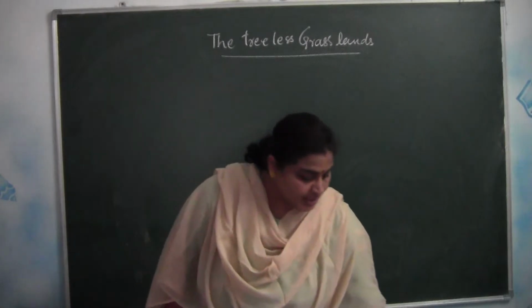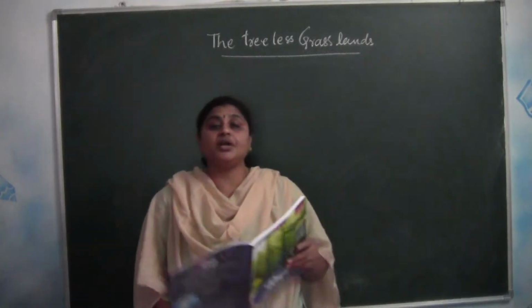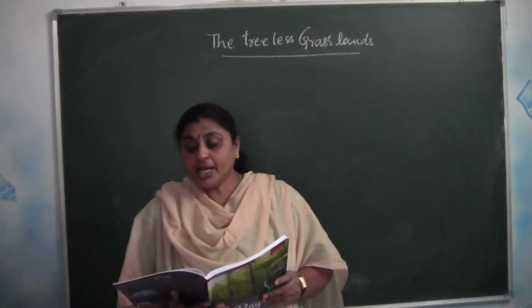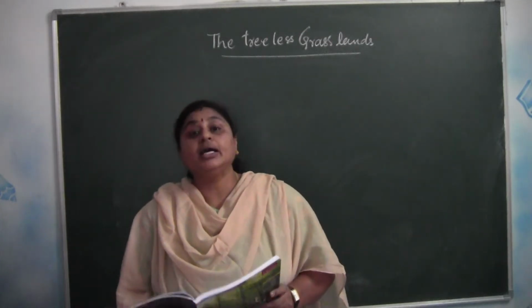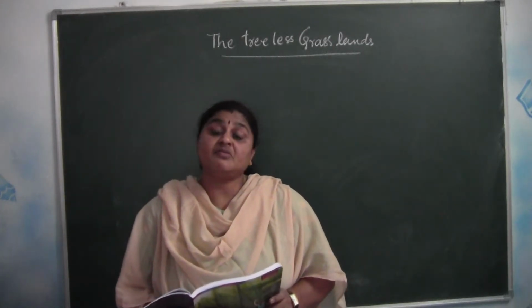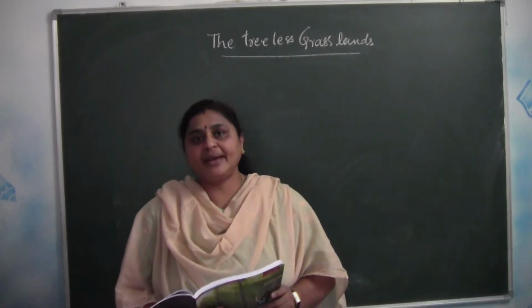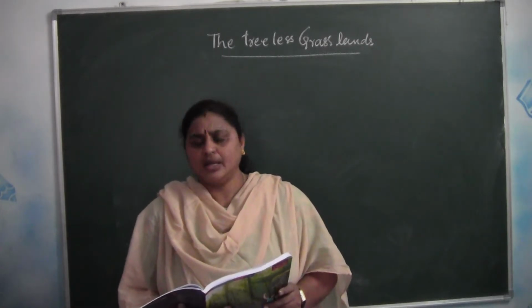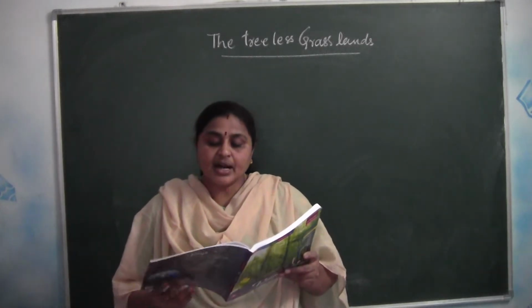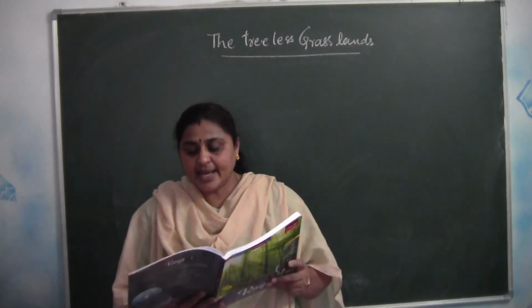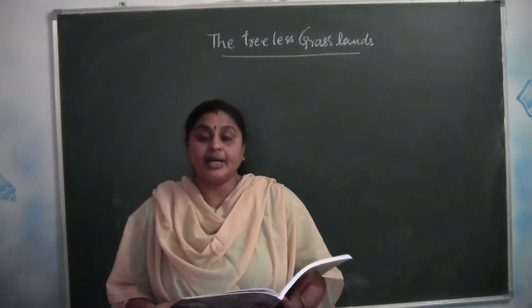Very good morning, children. Today we are going to discuss a new lesson from your term 3, the treeless grasslands. Treeless means with no trees. Grasslands. What are these grasslands? Let us see. Grasslands are large plains of grass. They are found in warm and dry places.